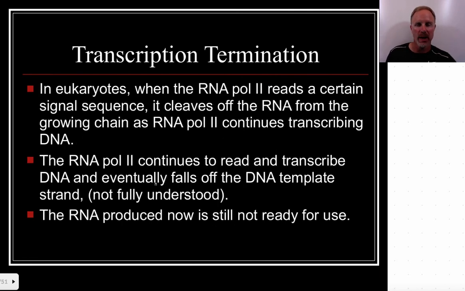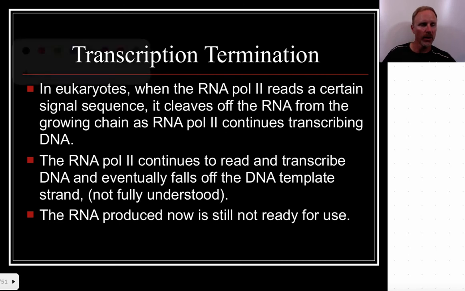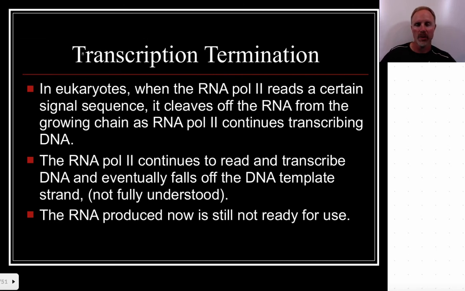Okay, and then there's a signal sequence now in the eukaryotic cells, that once we get to that spot, this is where it's going to cleave off this RNA molecule from this growing chain, and then the RNA polymerase is going to continue off. It's not very well understood how the process ends, and then we end up with this RNA molecule that's really not fully ready to use.